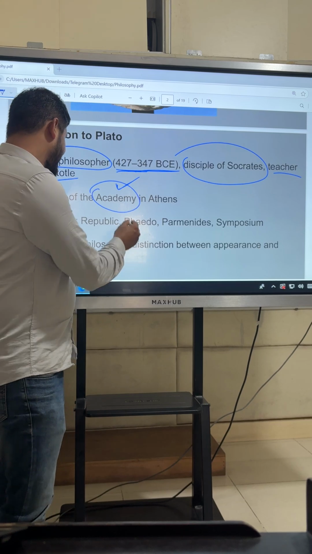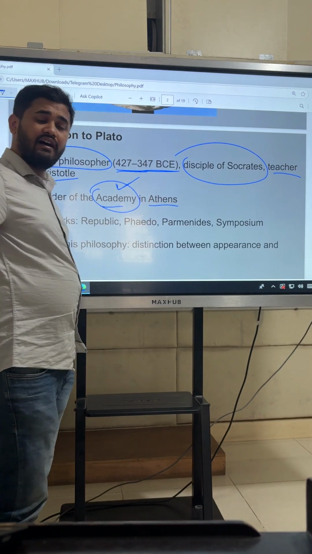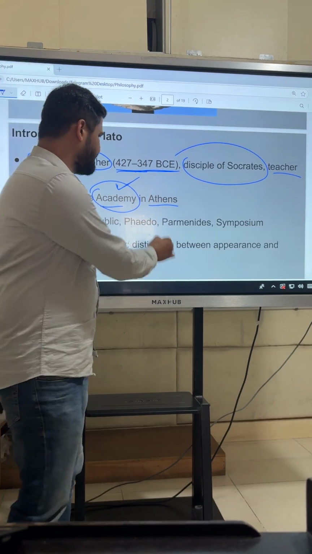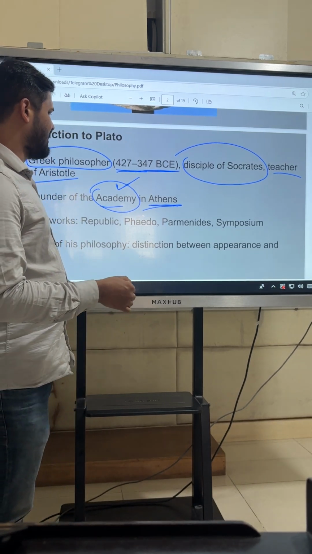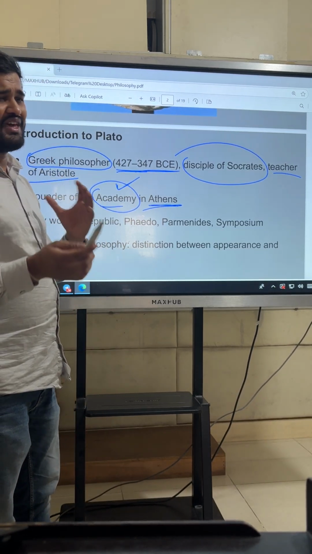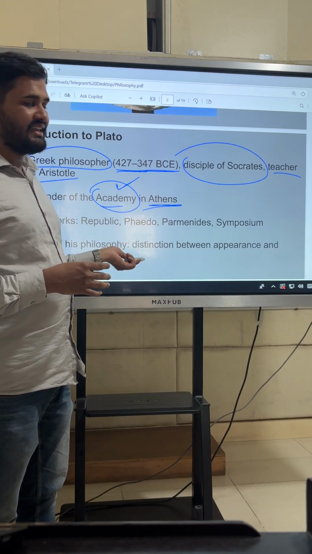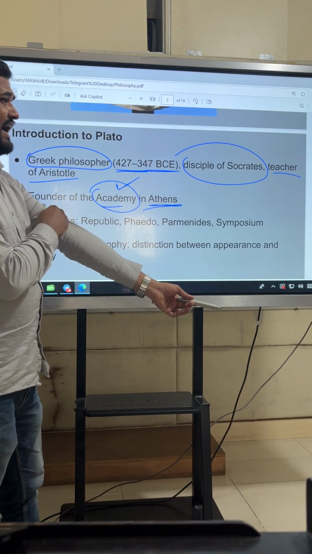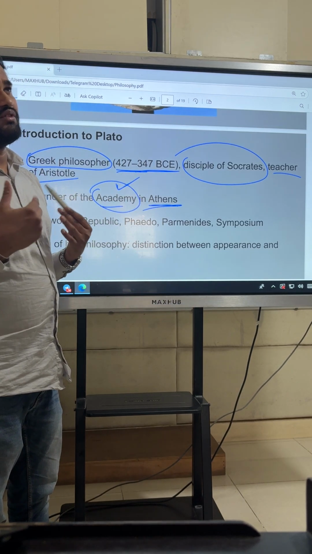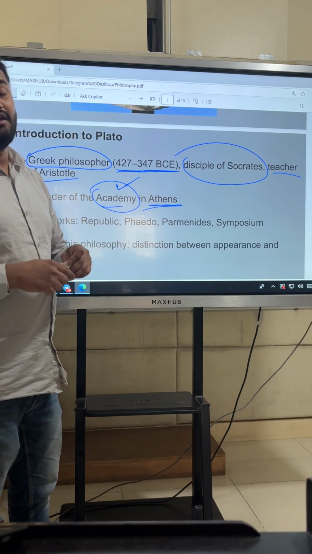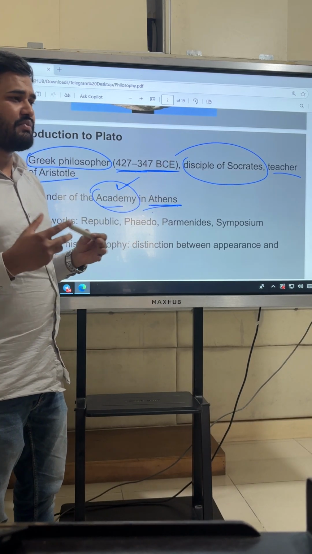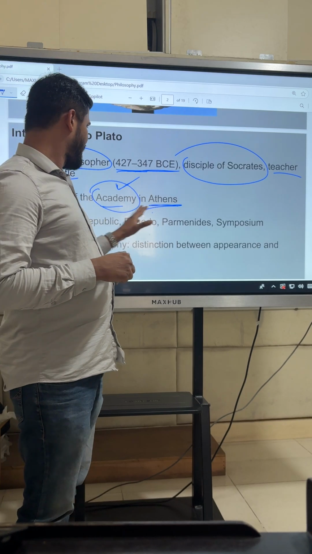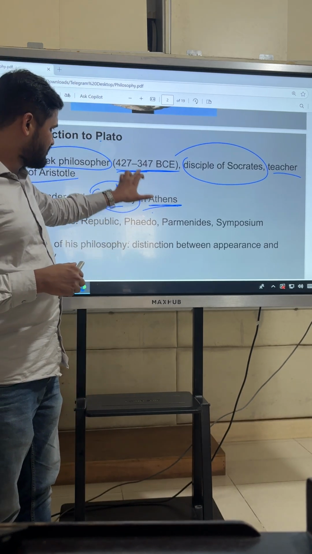This Academy as an institution was built in Athens, which was one of the city states in Greece. Another one is Sparta. There used to be a lot of conflicts between Athens and Sparta. In one of those battles, Athens lost to Sparta. You already know that Plato belongs to Athens.